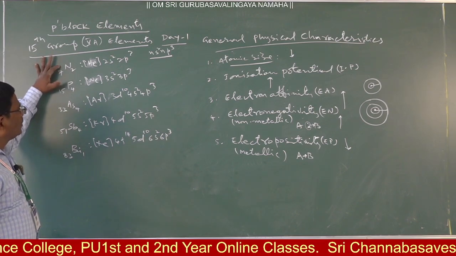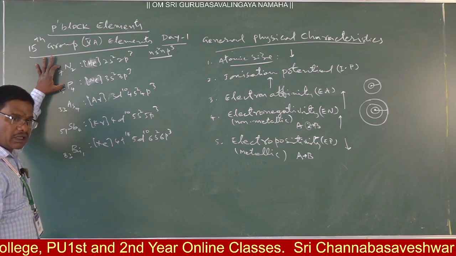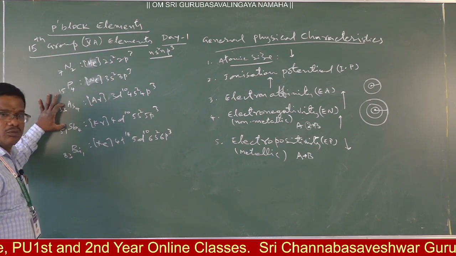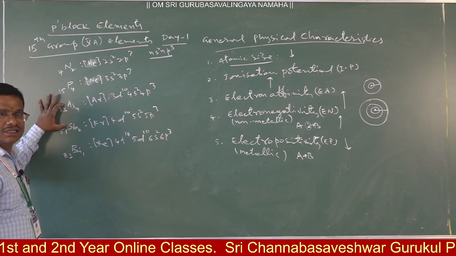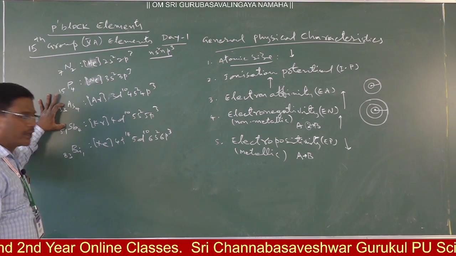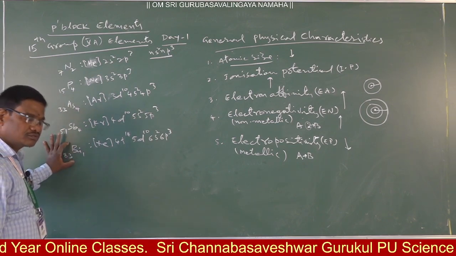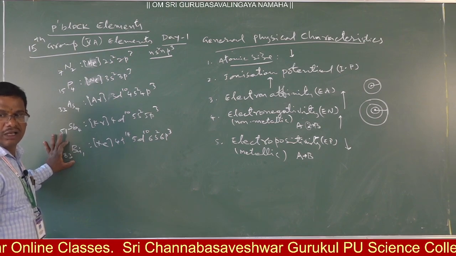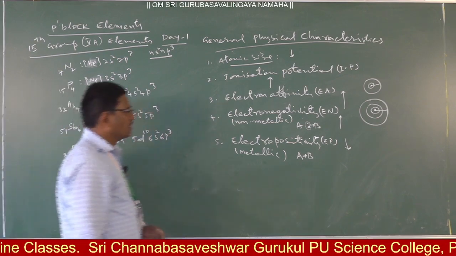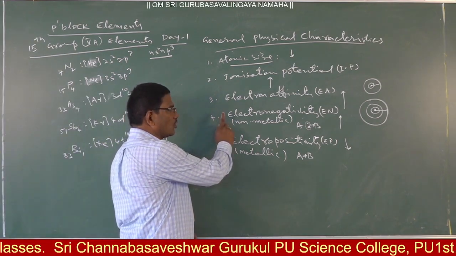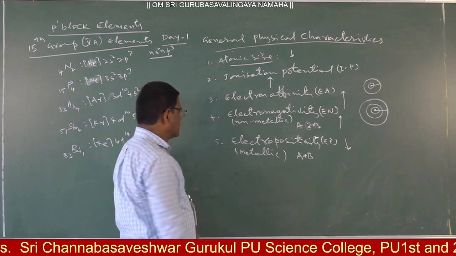Clear? That covers electronegativity and electropositivity.